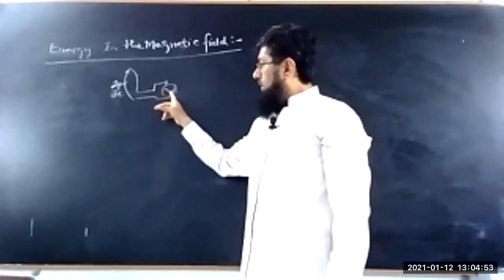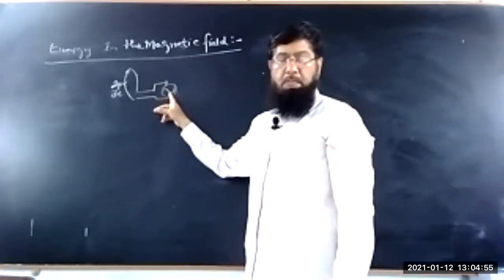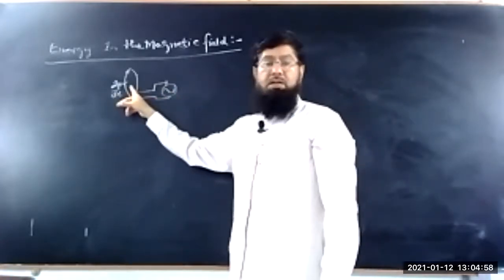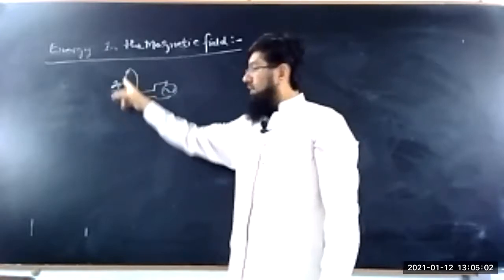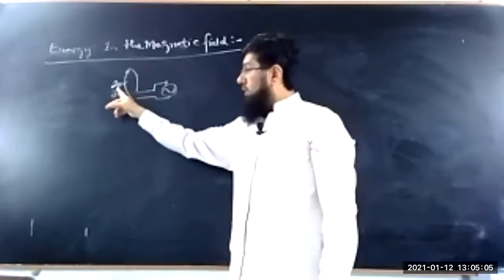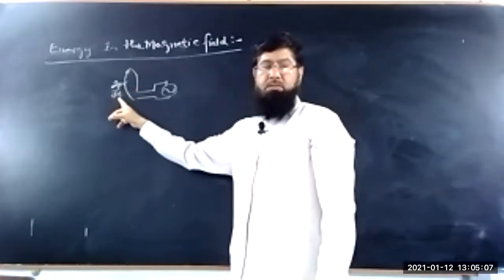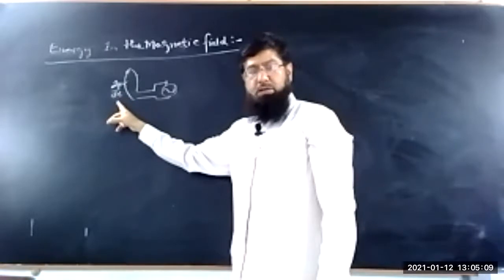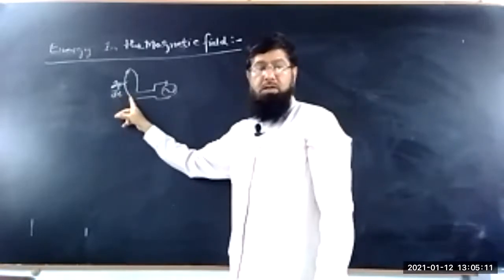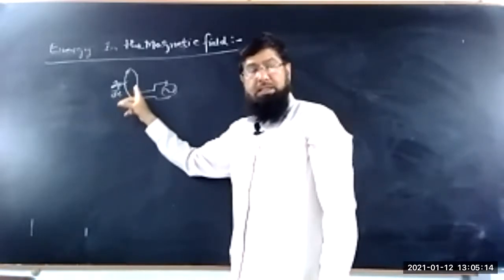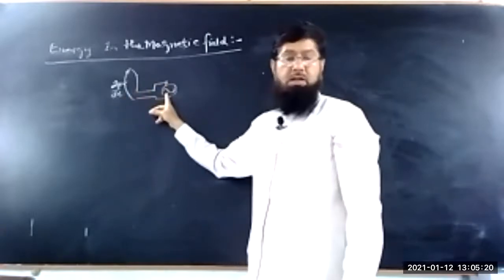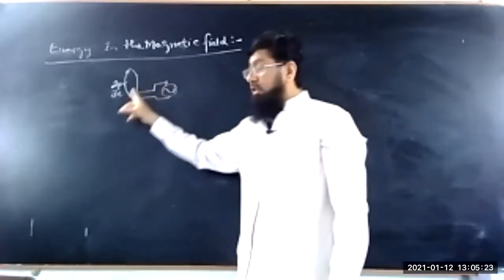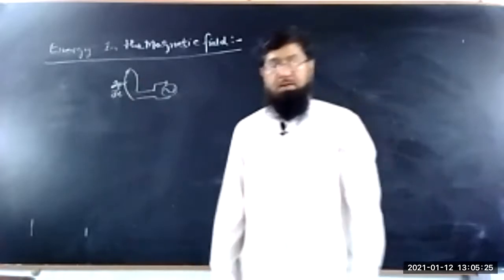So now this is connected to the source. As a result, the current which passes through this coil has a rate of change of current. This rate of change of current will produce a rate of change of magnetic flux, and this rate of change of magnetic flux passes through the same coil. This will induce an EMF in the same coil. This induced EMF is opposite to the cause that is producing it, and this induced EMF is known as a back EMF.